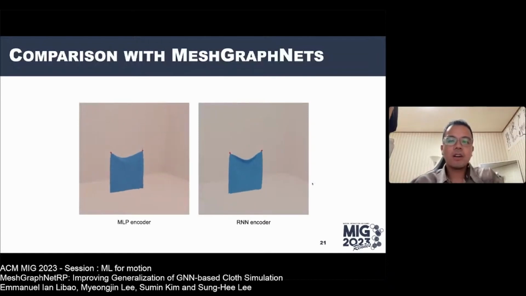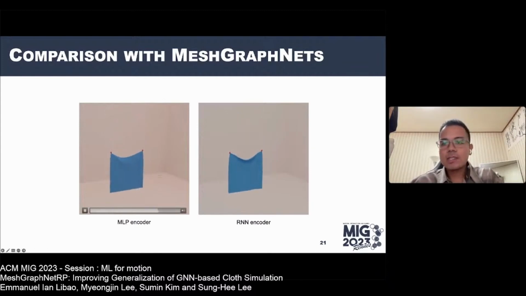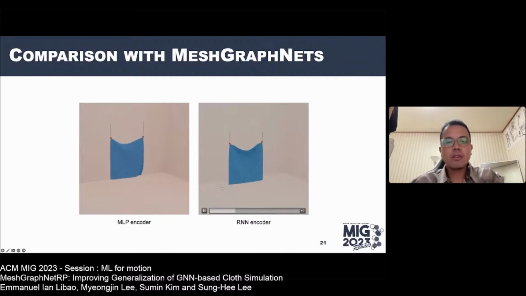Shown in this video is the comparison between the MLP encoder and the RNN encoder. We can see clearly that the MLP encoder results in stiff cloth as it rests, whereas our model that uses the RNN encoder behaves dynamically like a real cloth.